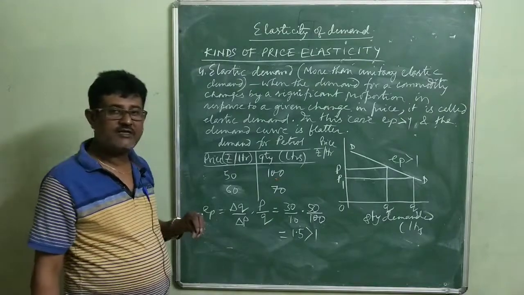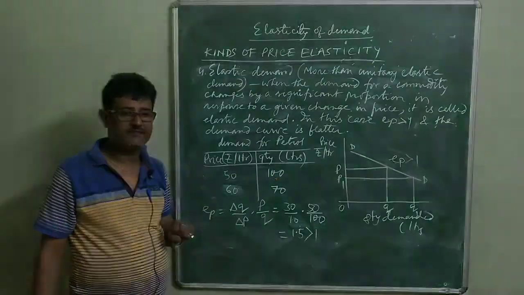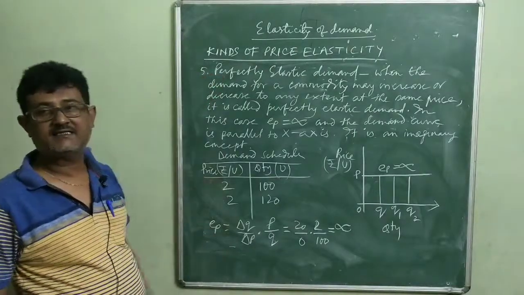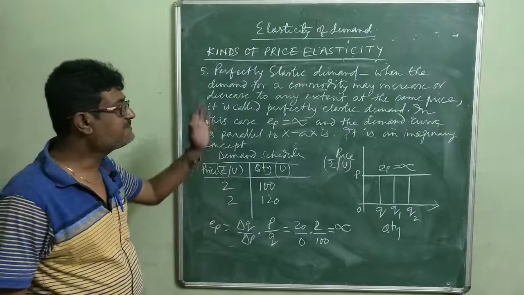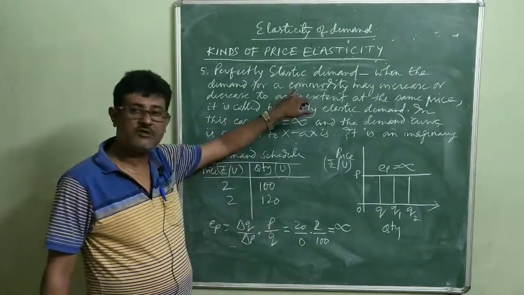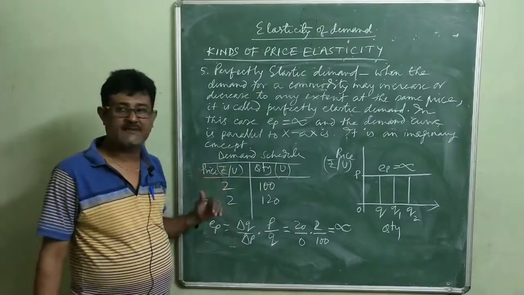Now the last point which we are going to discuss is perfectly elastic demand. What is perfectly elastic demand? See, when the demand for a commodity may increase or decrease to any extent at the same price.